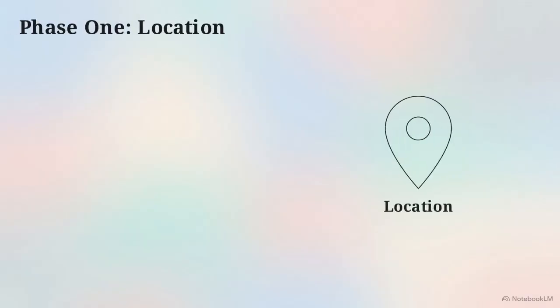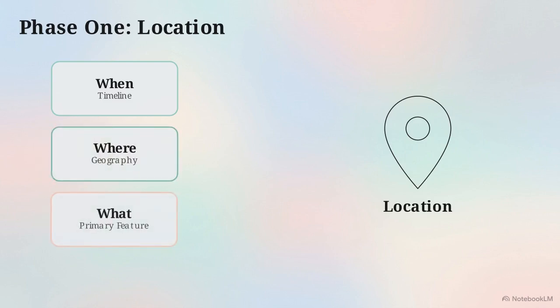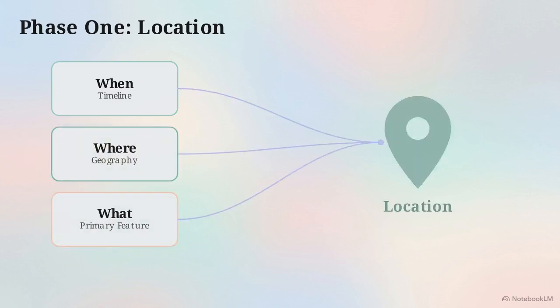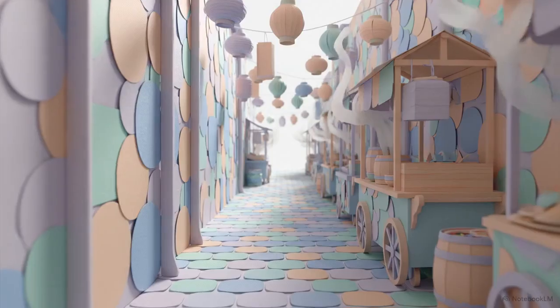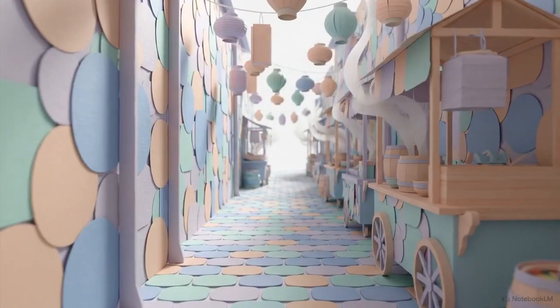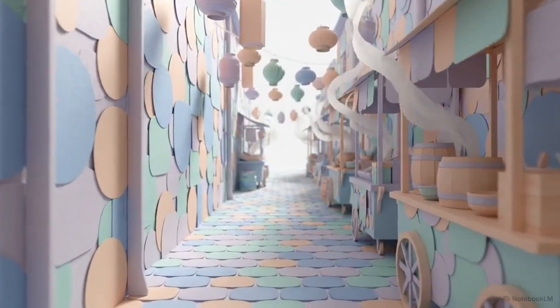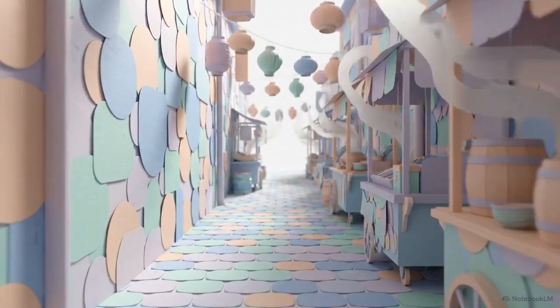Phase 1 establishes the base logic, the location. Before introducing subjective opinions, you define the timeline of your visit, the exact geographical region, and the primary known feature of the destination. With the base established, Phase 2 introduces characteristics. Here, you pivot from objective geography to your immediate sensory first impressions of the landscape or local culture.